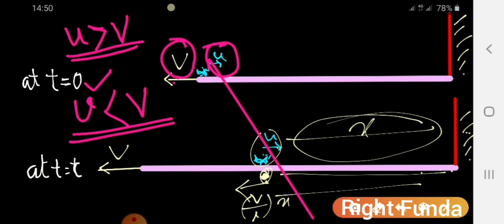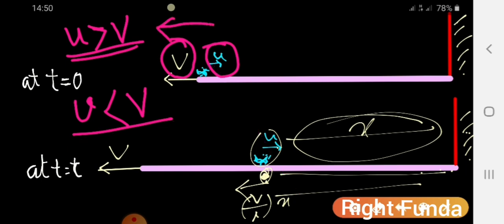Yes. Initially, if it is less, the net velocity will be like this. It will be going in the leftward direction. If both are equal, it will be stationary. But if it is like this, it may be going in the leftward direction. But the velocity of the point on which the insect is sitting is not constant. The insect goes a little further. Suppose at a particular time it is here.